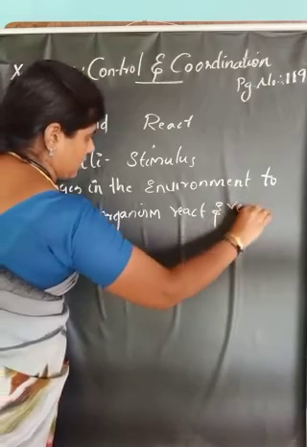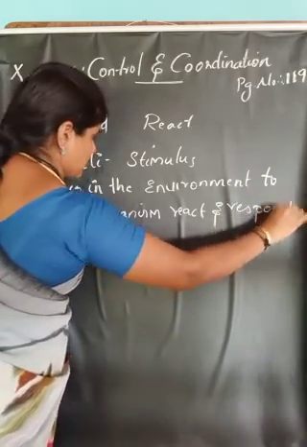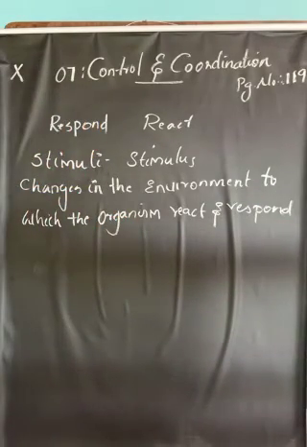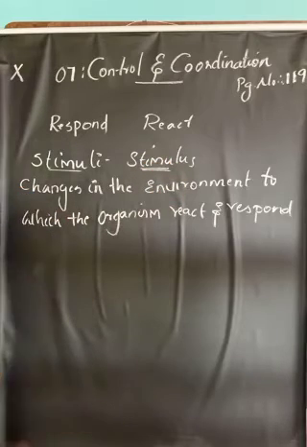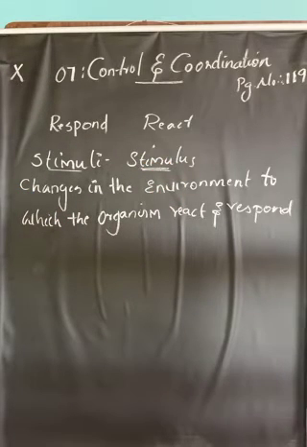That is called stimulus. So changes in the environment to which the organism reacts and responds is called stimuli, or the singular word is stimulus.